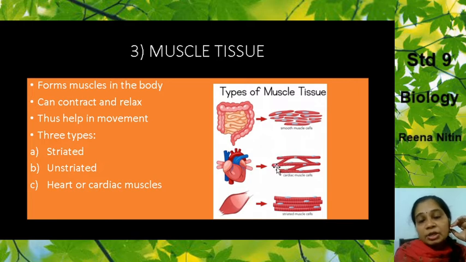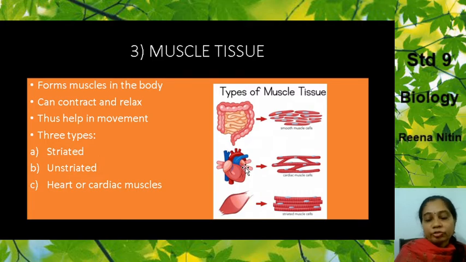Now your heart muscles are known as cardiac muscles. Your heart has to function throughout your lifetime. So it has striations, but they are shorter. Compared to the striated muscles, these cardiac muscles are shorter, they are branched and they can work longer. They are more hard working, because from the time you're born to the time you die, this cardiac muscle has to function non-stop. So that's the three types of muscles.